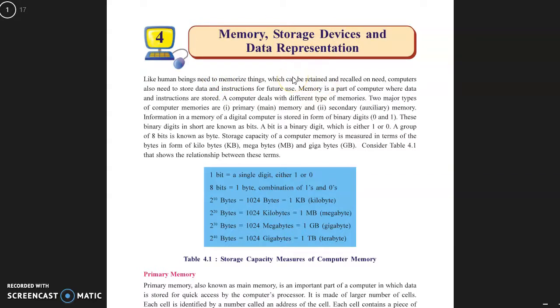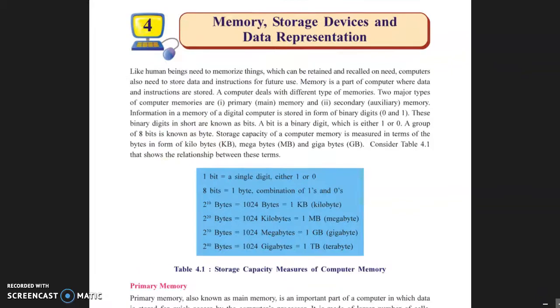These words are all new for you. Only because of this storage capacity did computers become popular. Now, what is meant by memory?